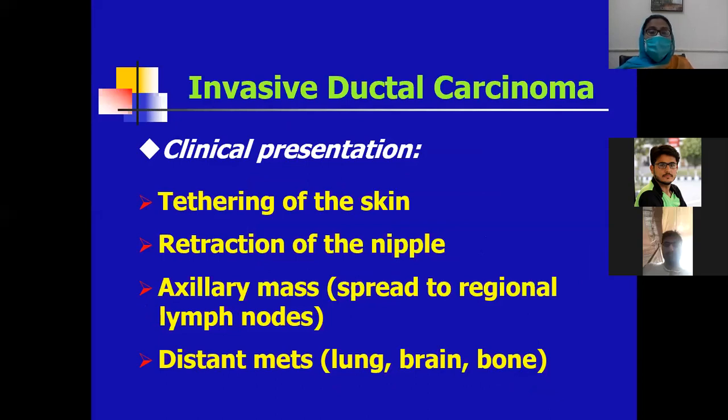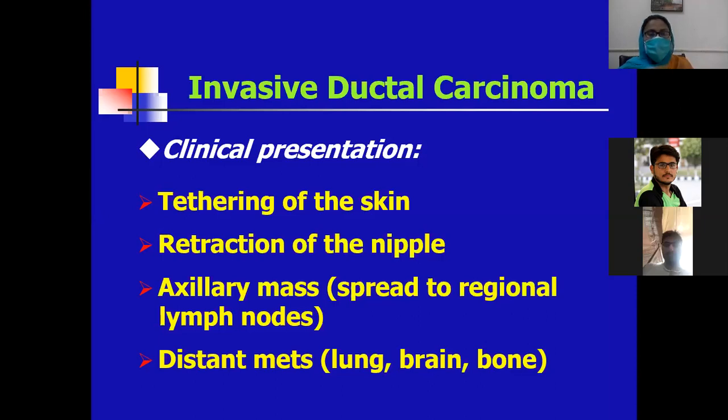There may be tethering of the skin, retraction of the nipple, an axillary mass, spread to the regional lymph nodes, or distant spread. In tethering, there is contraction of the skin due to the pulling effect of the tumor. Retraction of the nipple may be seen. An axillary mass can be the first symptom, because we know that the breast drains into the axillary lymph nodes. Distant metastasis is mainly to the lung, the brain, and the bone.